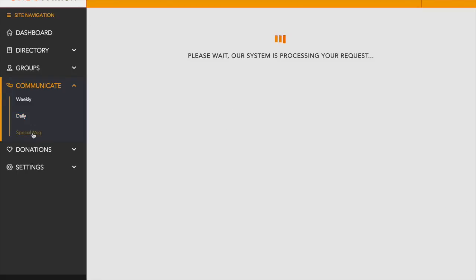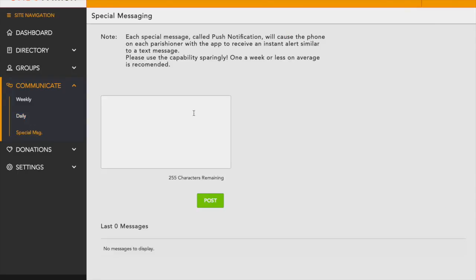Finally, I'd like to talk about special messaging. Special messaging is what's known as a push notification. These messages go out instantaneously to everyone in your parish who has downloaded the app. It's like a text message in one sense because it allows you to show the message directly on the lock screen of their phone, and it also causes their phone to either make a noise or to vibrate based on the setting they have on their phone. It gets their attention right away.